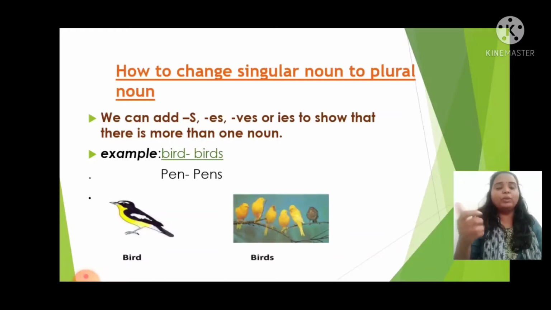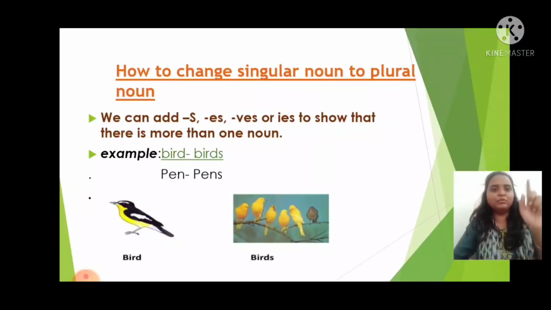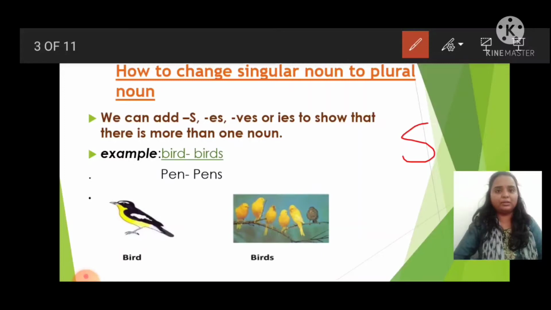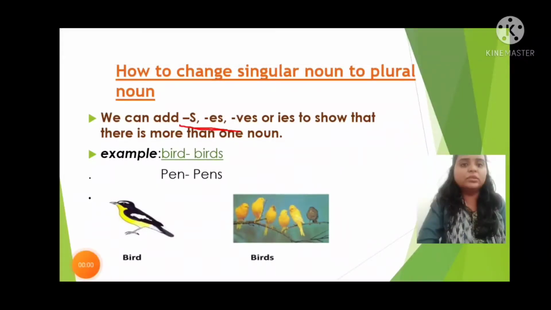So I said how we have to change, we are going to learn here. Usually, children, we add s. But it is not all that. Not only adding s makes all singular nouns into plural nouns. There are a set of rules that we have to understand.